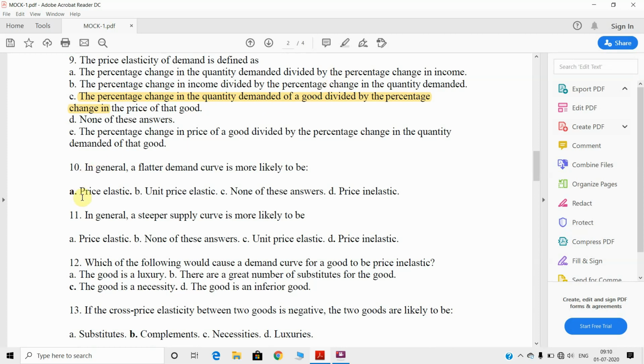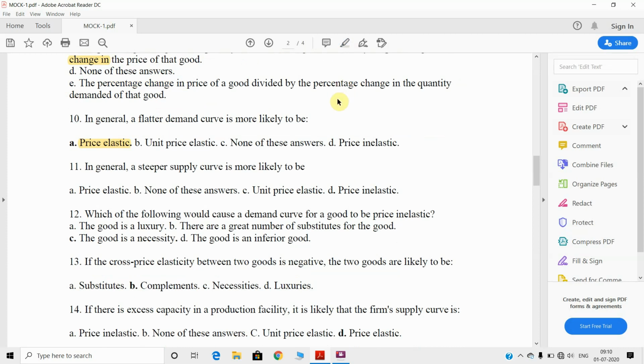So that question answer will be A. Next come to 11. In general, a steeper supply curve is more likely to be... It is also very easy. That is price inelastic, because it is steeper.